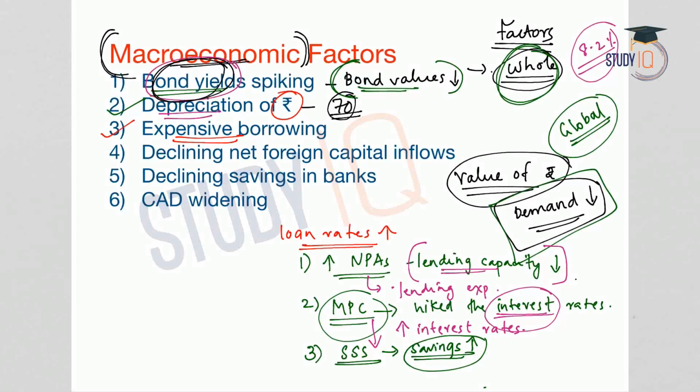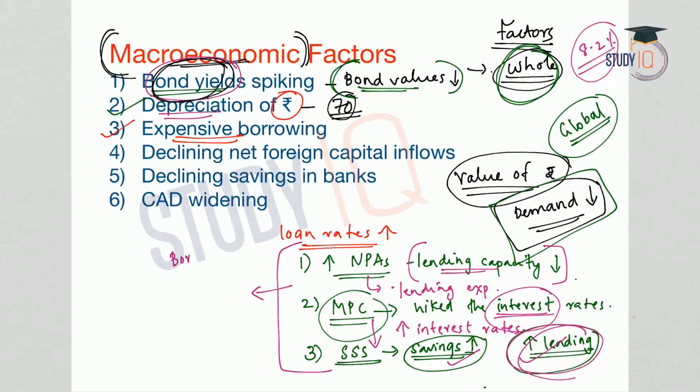and if the interest on savings increases, what will the bank do? Banks will increase the interest on lending as well, because the banks will have to give the interest to its depositors. And how will banks finance it? Through the lenders. So banks will obviously increase the lending rates. So all these factors have made borrowings from the scheduled commercial banks or financial institutions in the Indian economy very expensive.